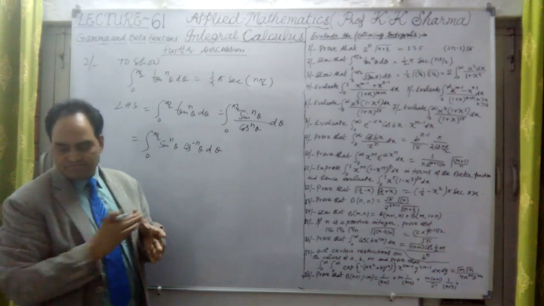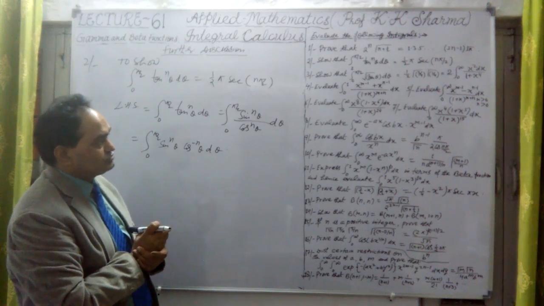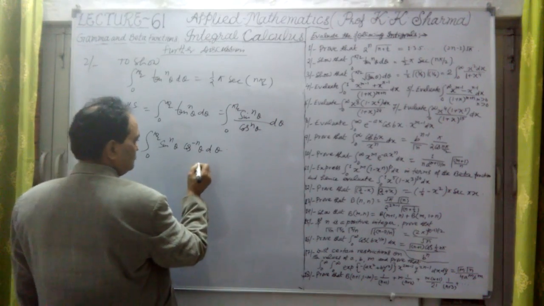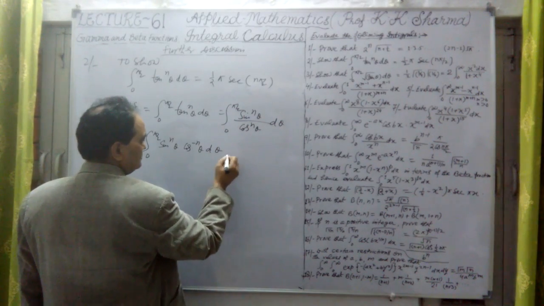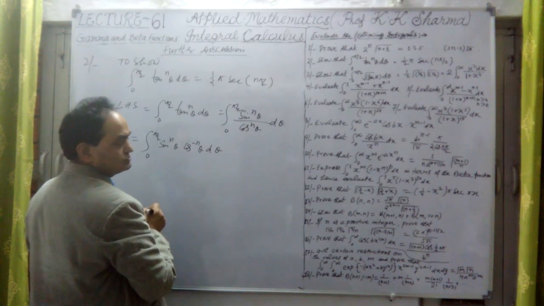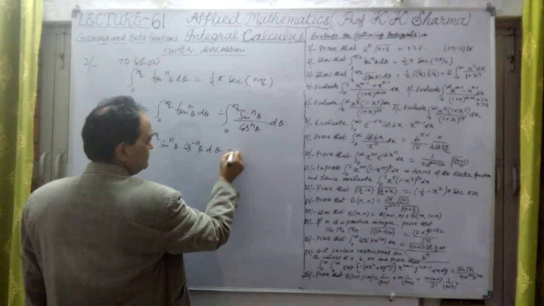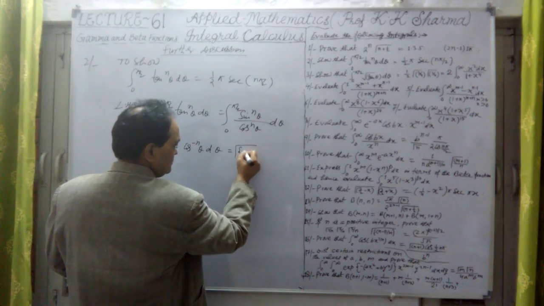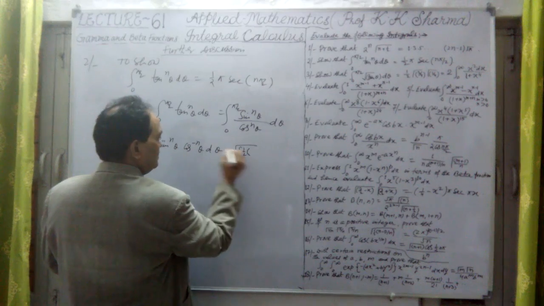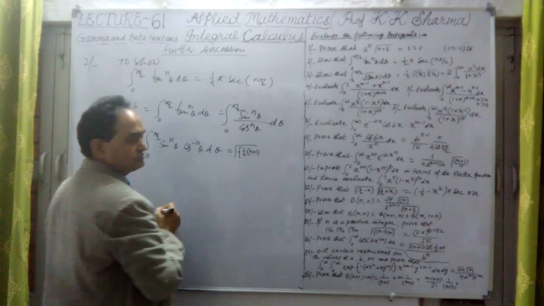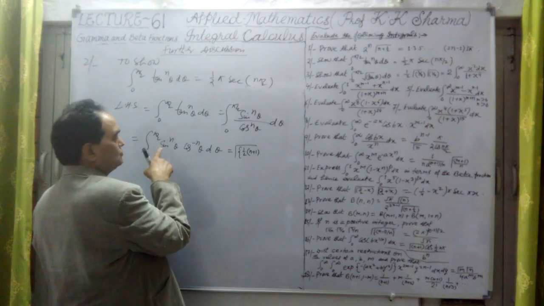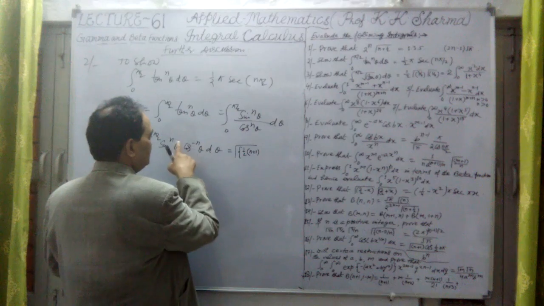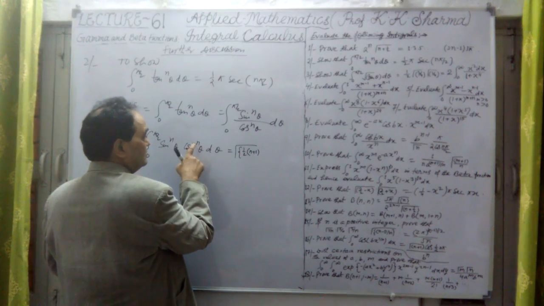What is the final value of this? This can be calculated using the formula for the integral of sin^n theta cos^n theta. The value of this will be gamma of (n plus 1) by 2, if it is first, but here in place of n we have minus n.